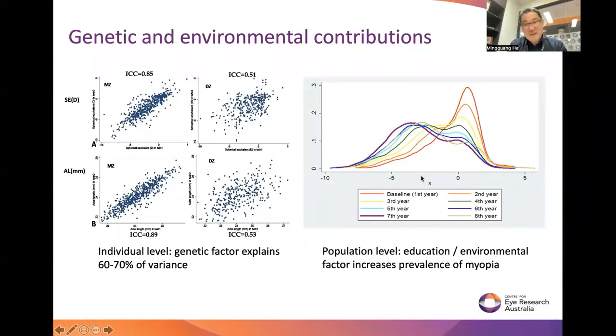From the heritability analysis, we showed that if someone got -10 and another got -0.5, a lot of this variation can be explained by genetic background.